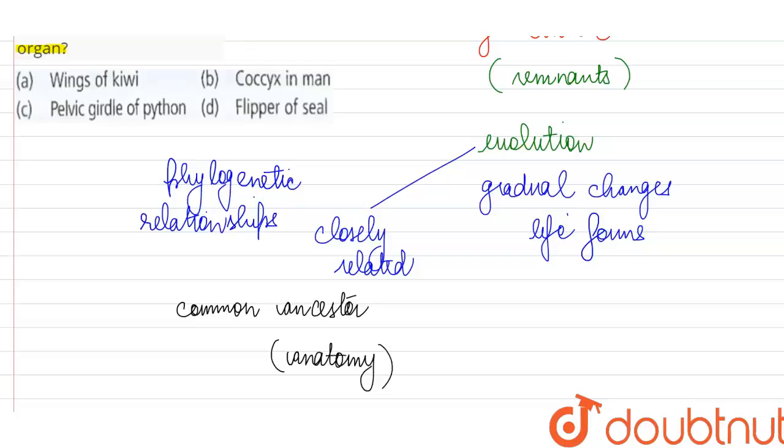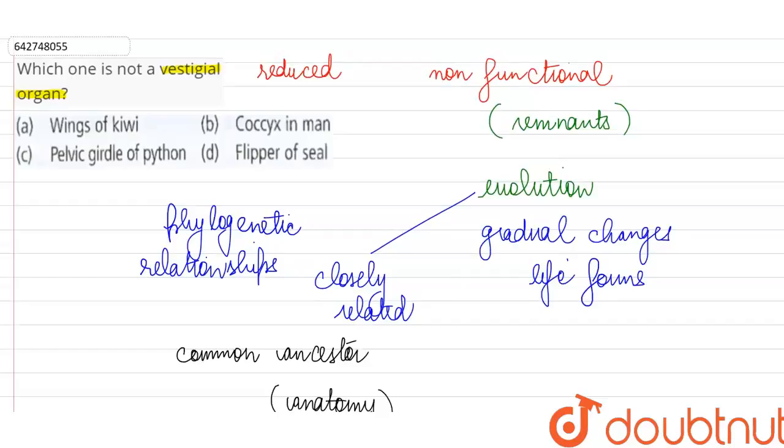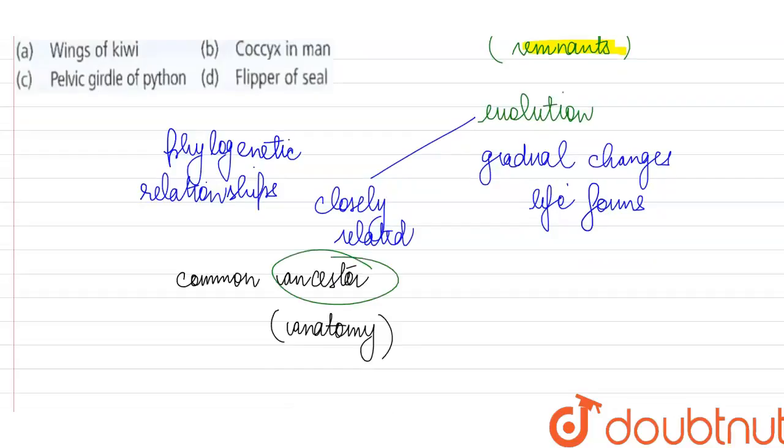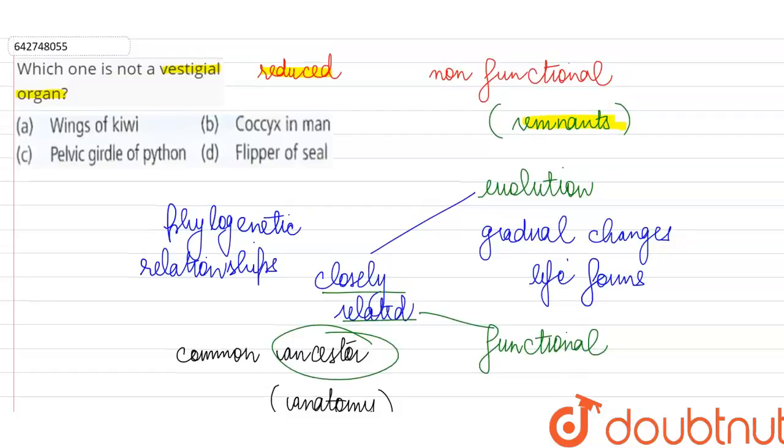So that is why, despite being apparently useless, these reduced structures or the remnants of organs which were once useful to us are still left in the bodies of living organisms because they were useful to the ancestors, and it is possible that they are still functional or useful in the other closely related species. So let us see which of these structures are vestigial.